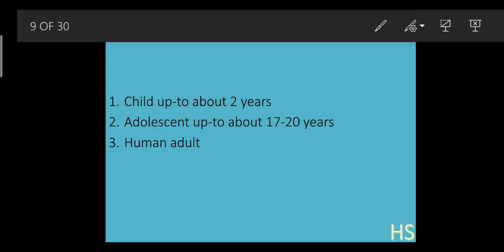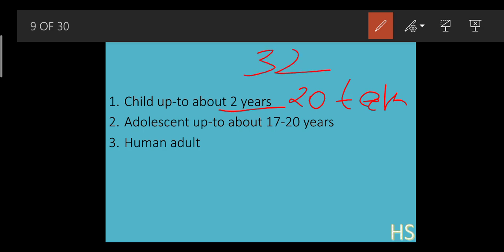So basically there is a dental formula regarding these parts. In a child around 2 years old, a child has around 20 teeth. As I said in the very start, we human adults have around 32 teeth. But in the initial phase of life, when we were infants, we have only 20 teeth. Then this number grew up to 28, and then it became 32.